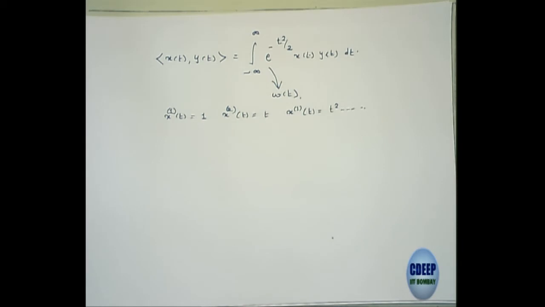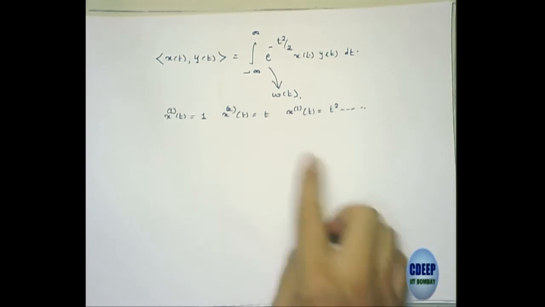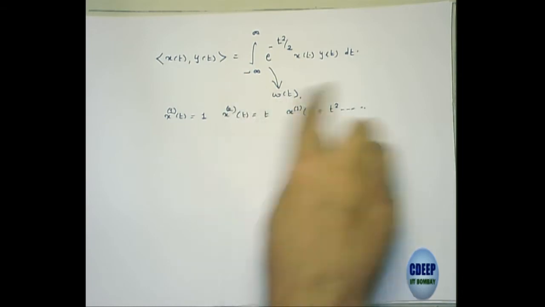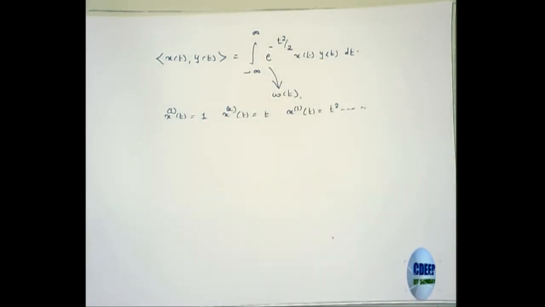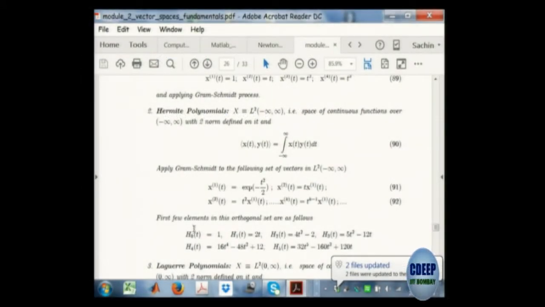Exactly where it arises I don't remember, but here you could use this weighting function and apply Gram-Schmidt to these vectors, that is 1, t, t square, t cube and so on, using this definition of inner product. You will get Hermite polynomials: 1, 2t, 2t square minus 4 and so on.